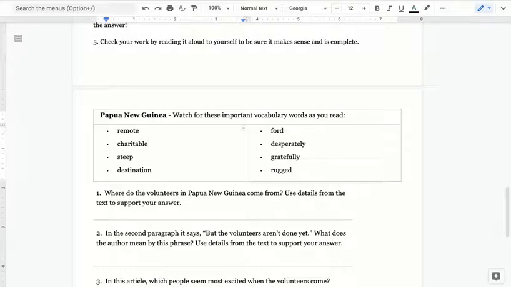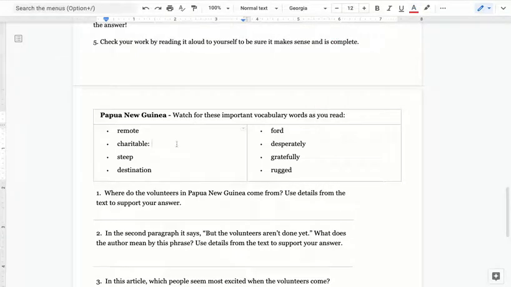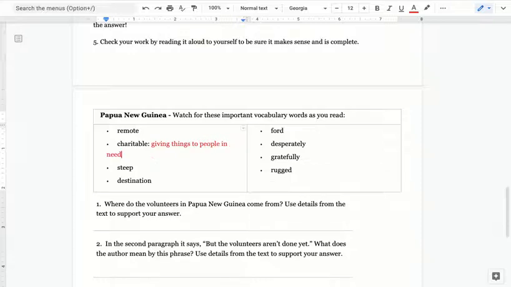Charitable, I hear the word charity in there, and I know charity is when you give things to people who need things. So I'm going to say charitable means giving things to people in need.